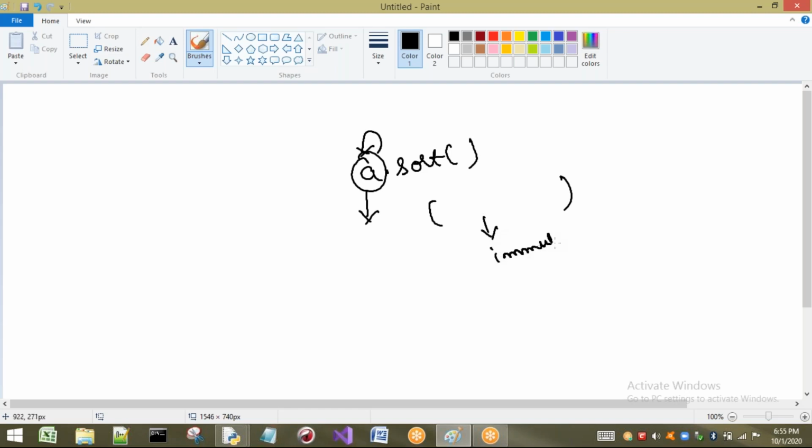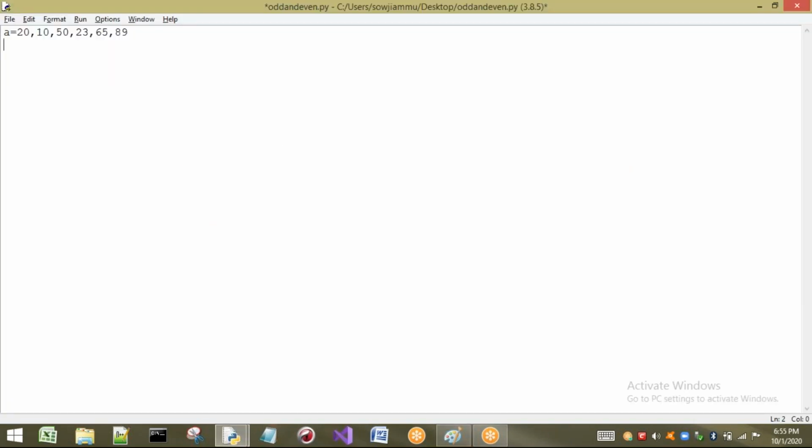Our tuple is immutable, so we are not having the sort method for tuple, but we are having a commonly available sorted function. When I apply the sorted function, what is it going to give? It is not going to modify the tuple, it is just going to give the group of elements that are present inside a tuple in sorted order. That's it. Yesterday we have seen the same concept. Okay, I will write: for i in sorted of, which elements have to be sorted?